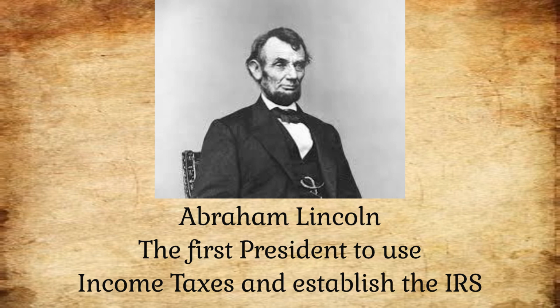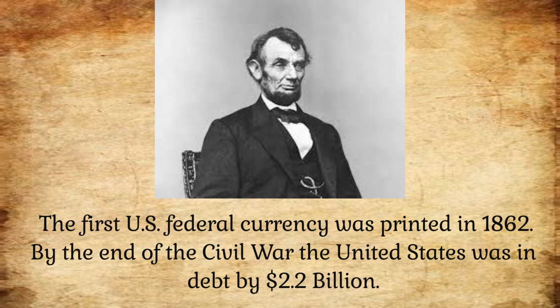On July 1, 1862, President Lincoln signed the second revenue measure of the Civil War into law. This law levied internal taxes and established a permanent internal tax system. Congress established the office of the Commissioner of Internal Revenue under the Department of the Treasury. The first U.S. federal currency was printed in 1862. By the end of the Civil War, the United States was in debt by $2.2 billion.